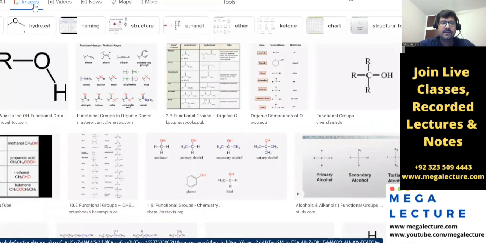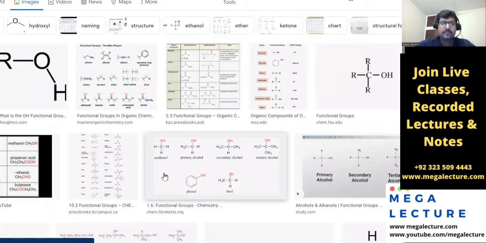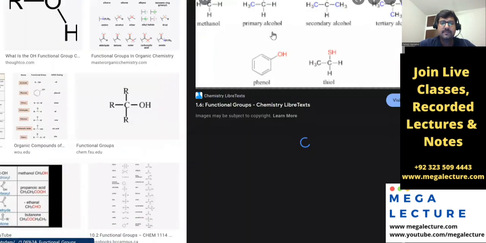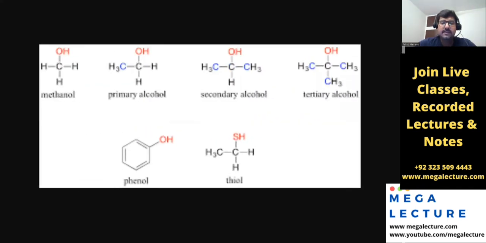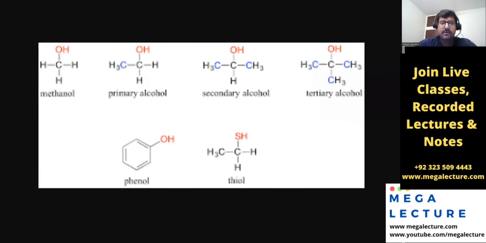So for example, I've got this one. What do you think is common in all of them? All of them have an OH group. Not all of them, the first four. Look at the first four. They've got a carbon connected to an OH. They've got different structures, but that's called an alcohol. You will study that later.